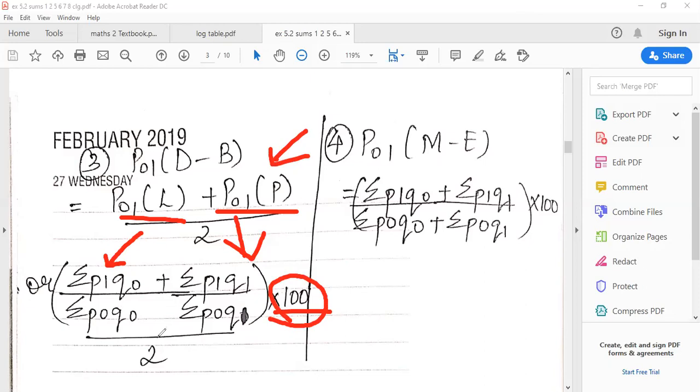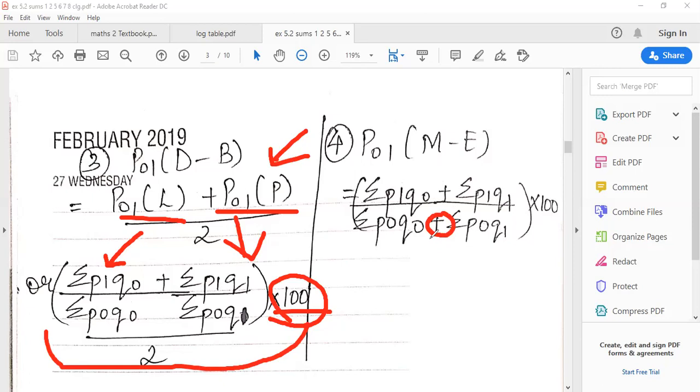Again, you have a pair of two brothers, that is Marshall Edgeworth. Now, what did Marshall Edgeworth do? They didn't have a choice now. So what they did is they copied them. But how did they copy? They just added one more plus sign in the denominator. This is the only difference. Can you all see? They copied this entire part, that is the Laspeyres formula plus the Paasche formula. But what did they do? Plus on top, plus at the bottom. That's the only difference they made.